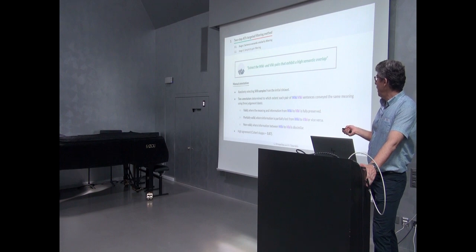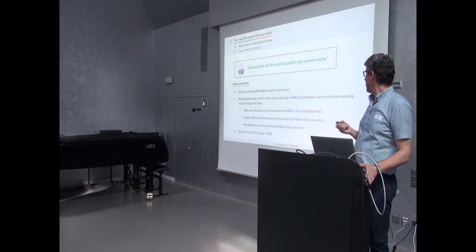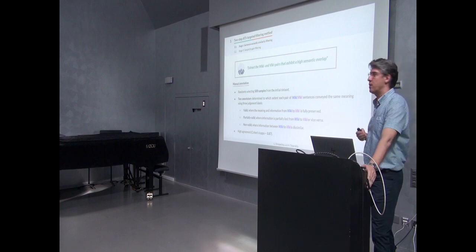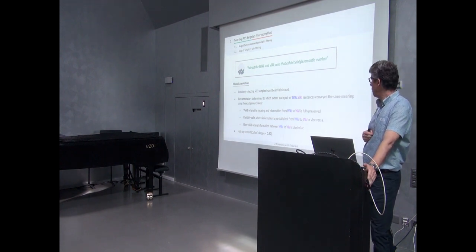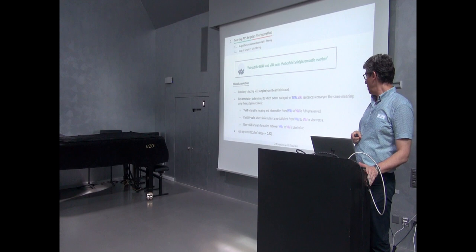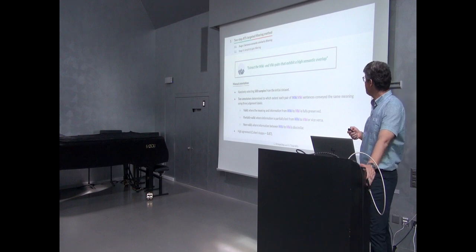A valid label signifies that the meaning is fully preserved. Partially valid tells us that some of the information is lost, whereas the non-valid label signifies dissimilar sentences.